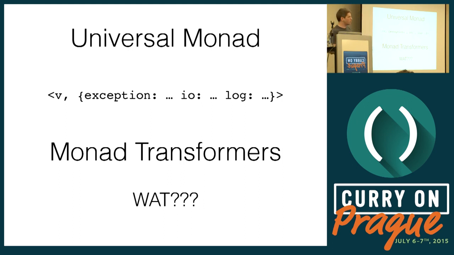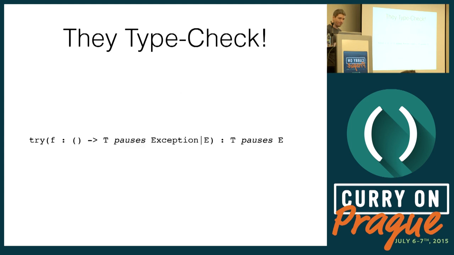First of all, they don't always apply, and they're very, very hard to think about. I don't know if you've seen NASA's guidelines for writing safe C programs. They say you can use a single pointer indirection or a double, like a pointer to a pointer, but not a pointer to a pointer to a pointer. That's too much. Three levels of indirection is too much. And I think the same applies to higher order functions. We can handle first order functions or second order functions, but not third order, not a function that calls a function that calls a function. And monad transformers go up to four or five. It's just hard to wrap your head around, especially if you're an imperative programmer.